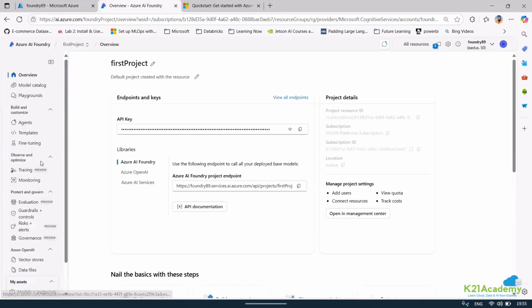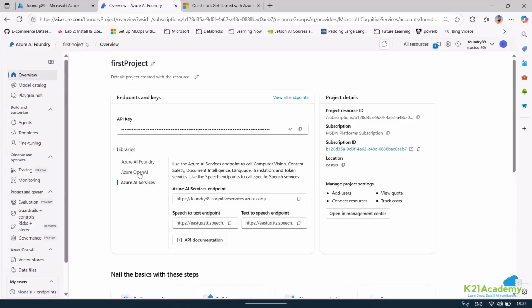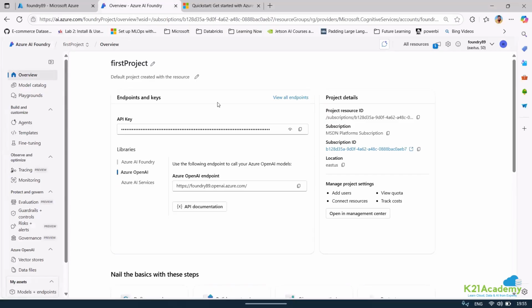This is what you're saying? Yes, this API key and the endpoint. When you're trying to integrate with another application or access this OpenAI project, you use this API key. Now, when you deploy a new model, you create another endpoint, is that right?